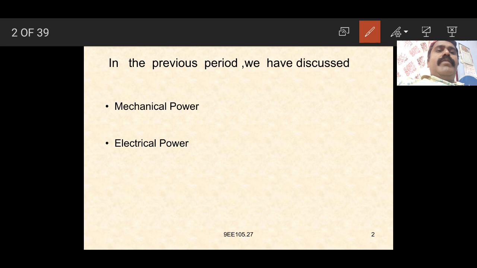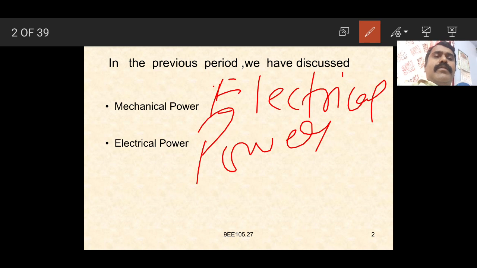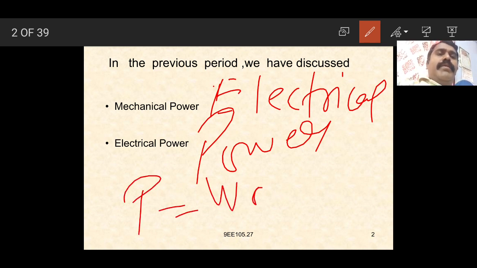Again the electrical power we can study. P is equal to work done by time taken.